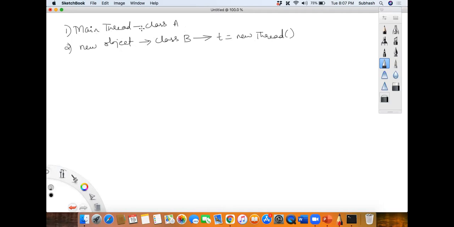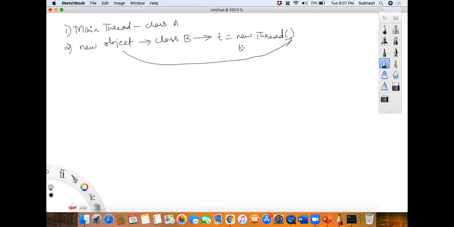First, you will have a main class. Inside that class, you're creating a new object, and inside that object's constructor, you're calling the new thread. And to this thread, you're associating this object, isn't it? You attach this object with this thread, saying that this thread should actually run on this particular object. So once I attach this, what is the next thing that I do?